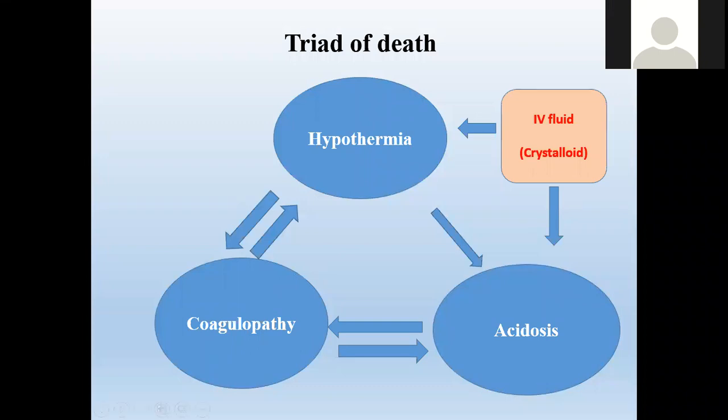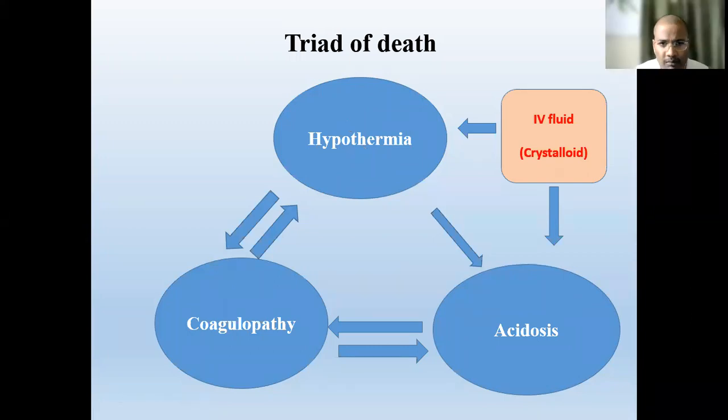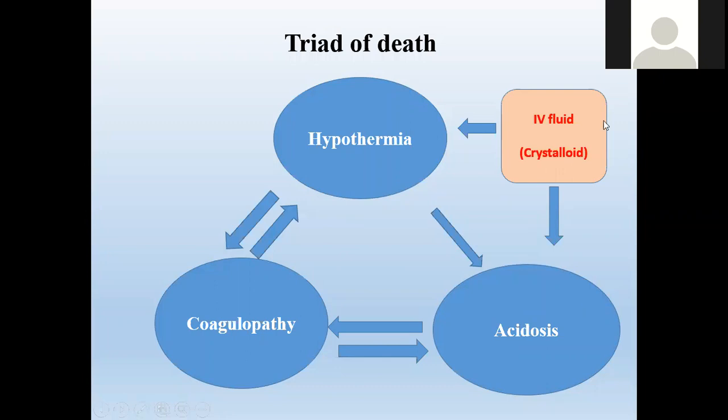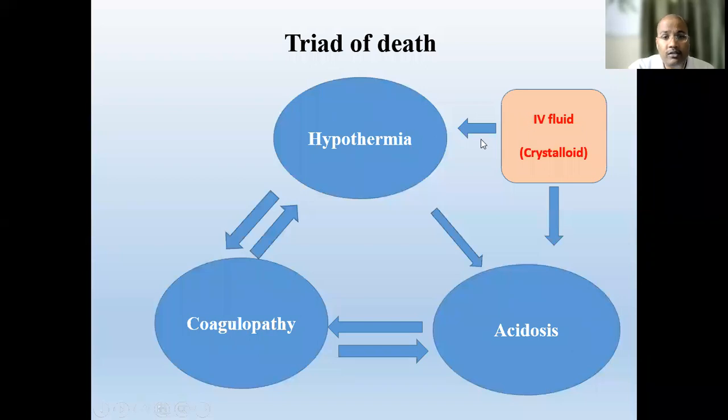That acidosis disturbs the coagulation process and develops coagulopathy, and that coagulopathy further causes hypothermia, because the body is losing blood, and the hypothermia further worsens the acidosis. Hypothermia can sometimes also be caused by IV fluids, because if the IV fluid given is cold, it causes hypothermia, and the hypothermia further increases the coagulopathy. So this is a cycle.